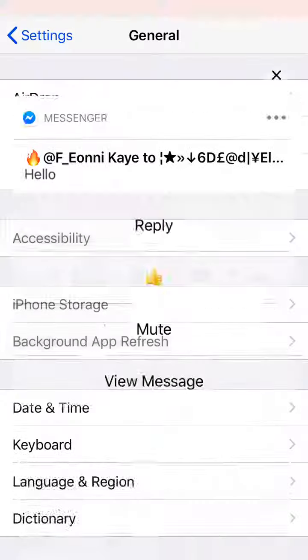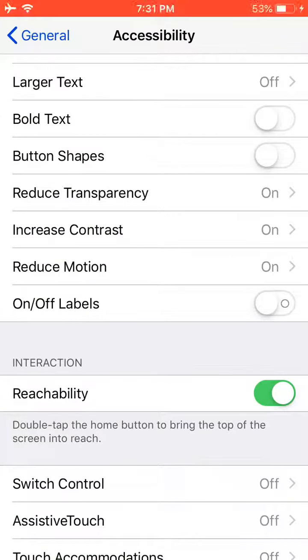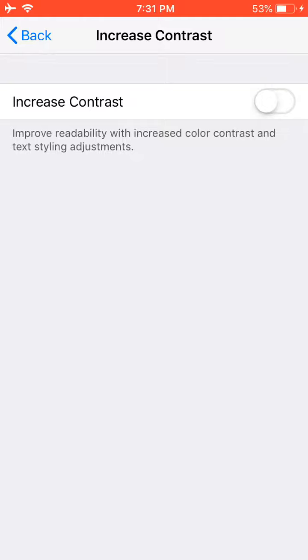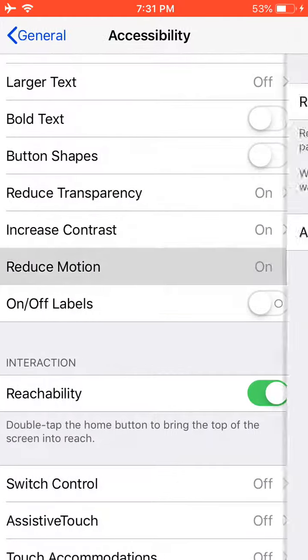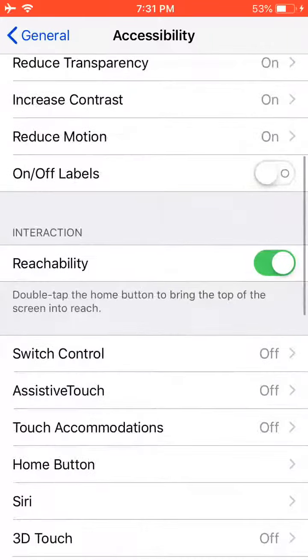Accessibility. Click the increase contrast. After that, you need to go back and tap reduce motion, turn it on.